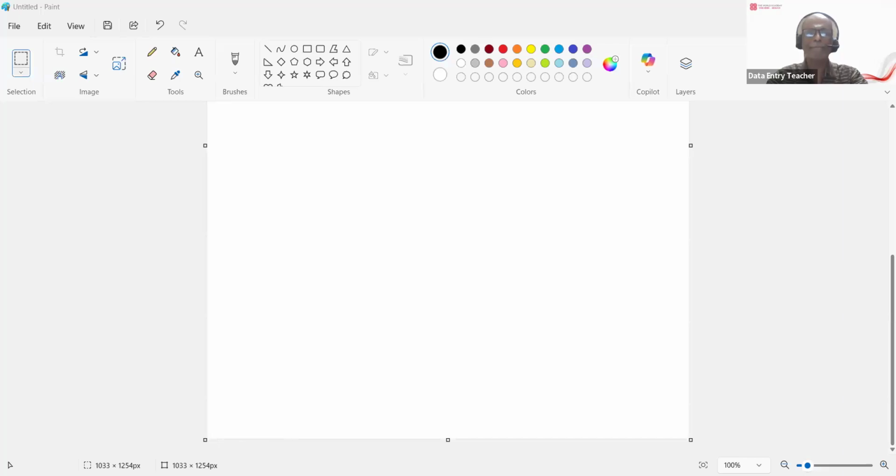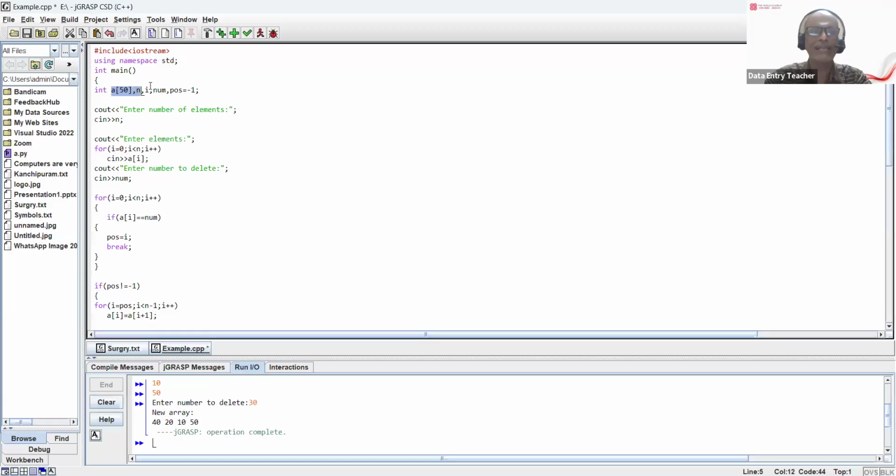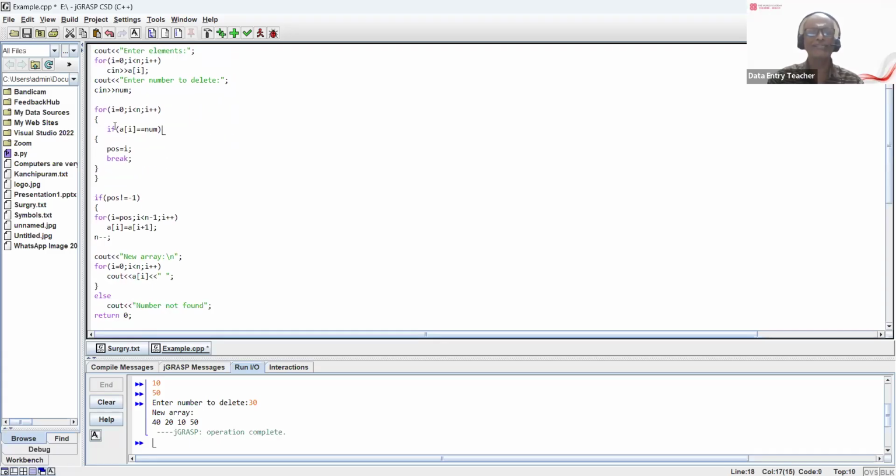What I'm doing here is declaring an array A[50], and declaring n and int pos equal to -1. I take -1 because when it goes through the array to find an element to delete, if the element is not found, that is the reason I'm giving -1. You enter the number of elements in the array. Suppose you give 5, it scans 5 elements, then asks for the number to delete, and inside it will check.